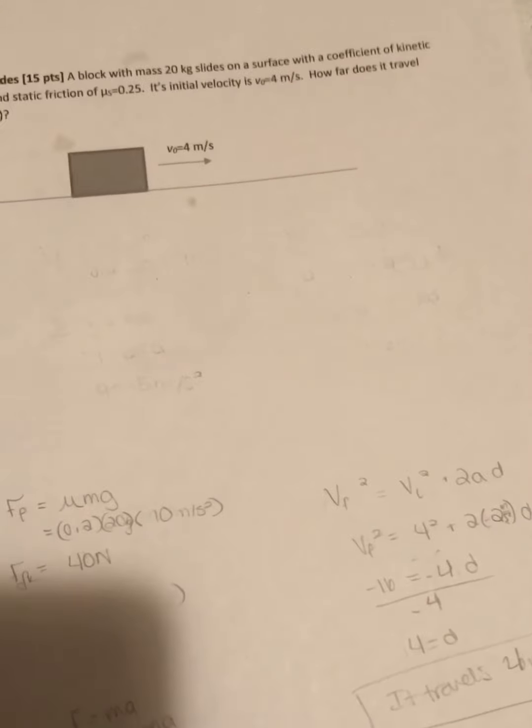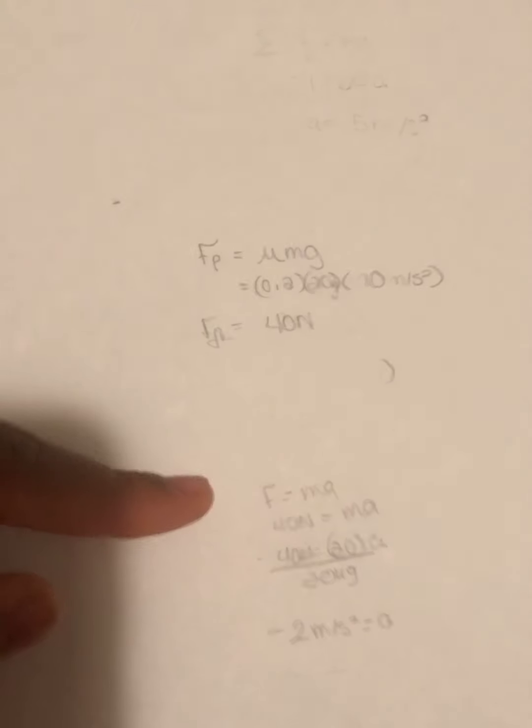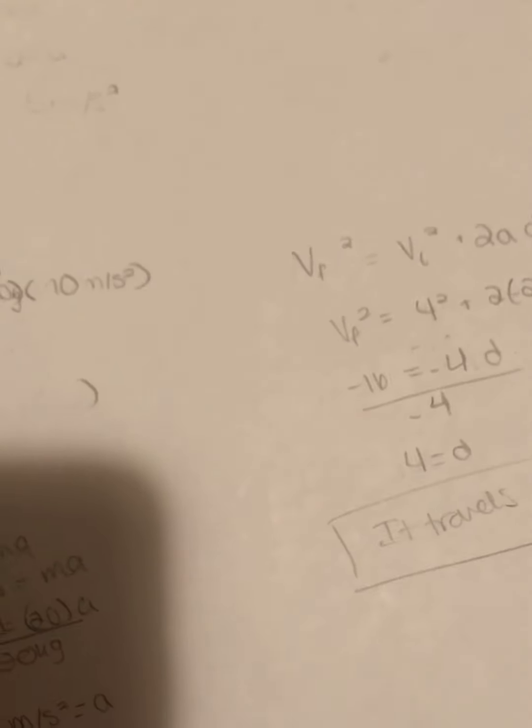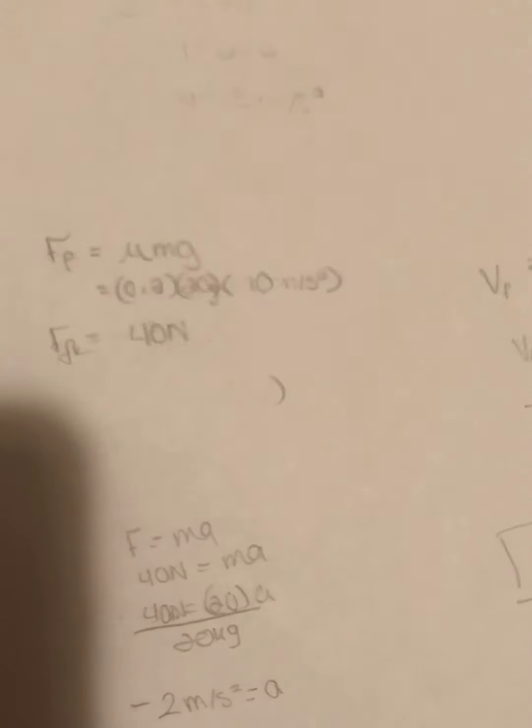I knew I had to use the kinetic friction, and so I put that into this formula, which is mu k times mass times gravity, and that gave me 40 newtons. And so then I put that into force equals mass times acceleration, and since she gave us the mass in kilograms, I put that in, and I had to divide to find the acceleration, which is -2, because it's going in the opposite direction.